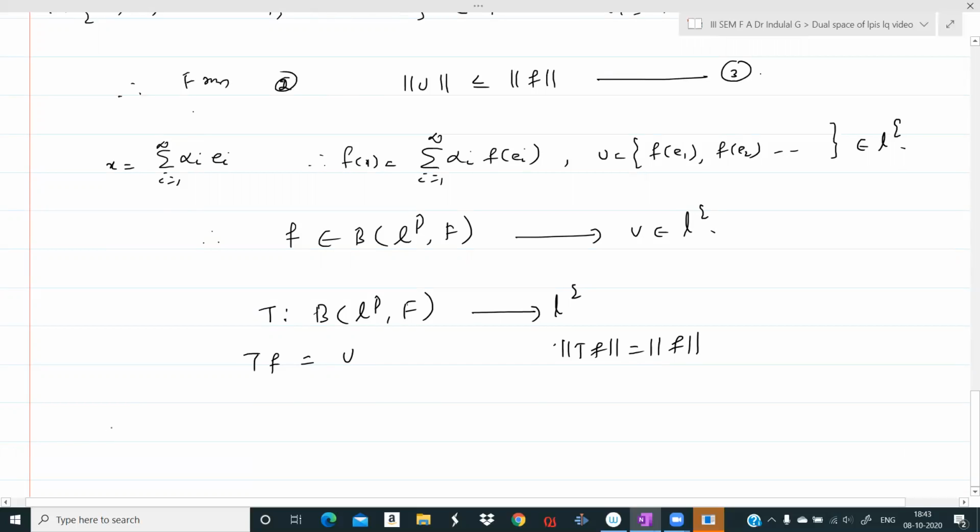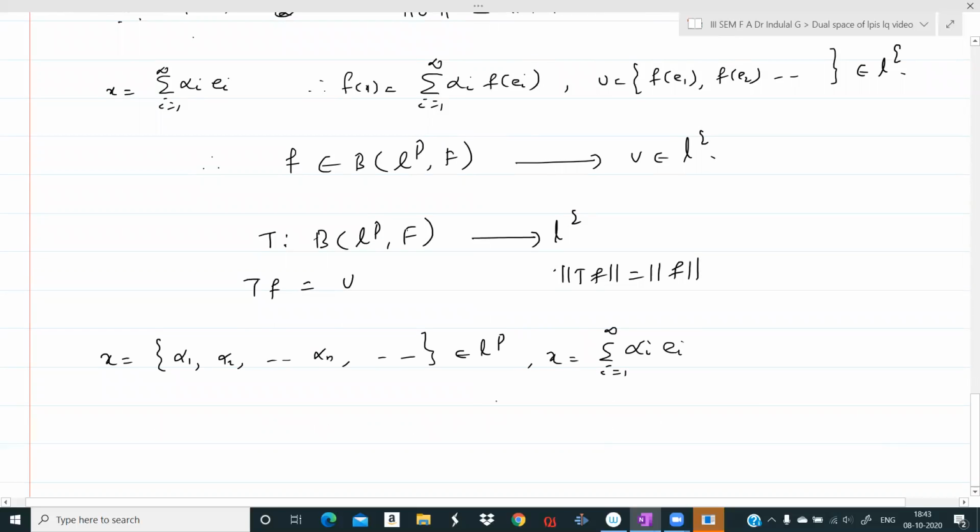Dual space of Rn is Rn and dual space of L1 is L infinity. See, for any x equal to the sequence alpha 1, alpha 2, etc., alpha n, etc. belongs to LP, this x can be written as sigma i from 1 to infinity alpha i ei, where ei is the standard basis. Therefore, f of x is equal to sigma i from 1 to infinity alpha i f of ei, and f of ei is equal to vi.